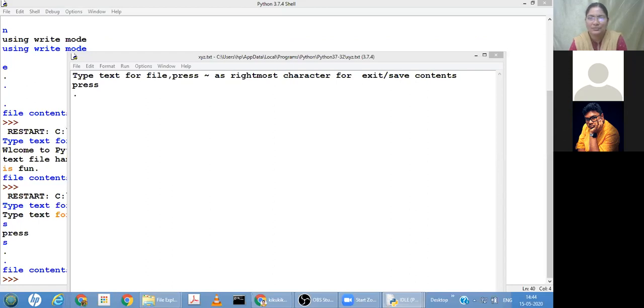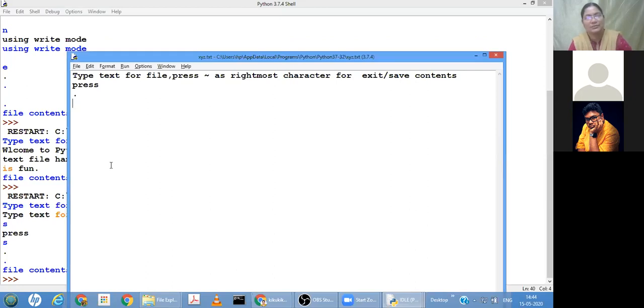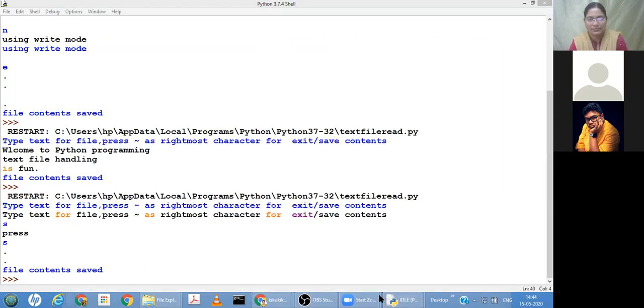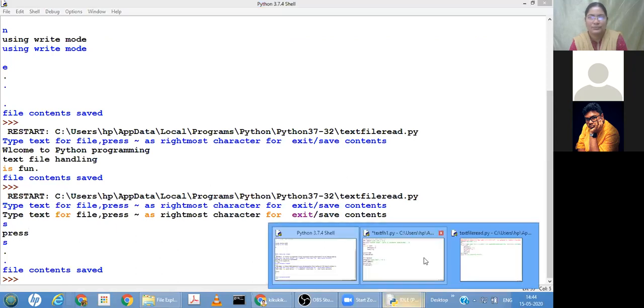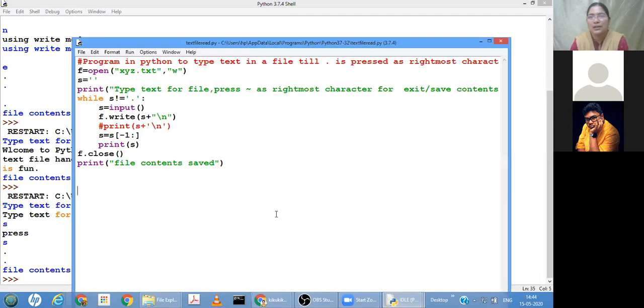Any doubt? Yeah, this read operation and reading up to a specific character. Okay, so reading up to a specific character.